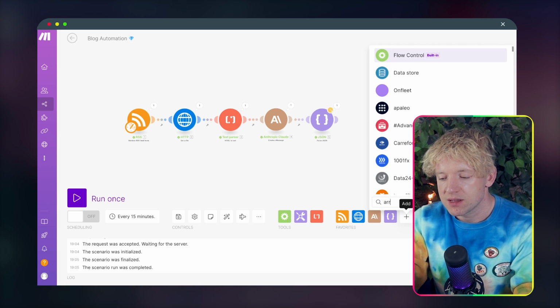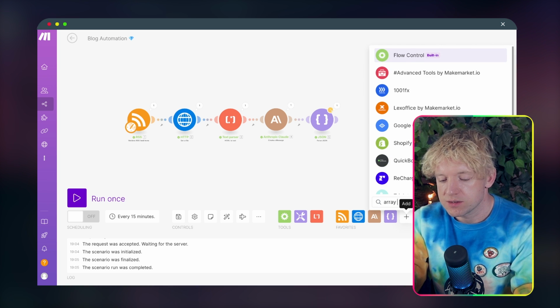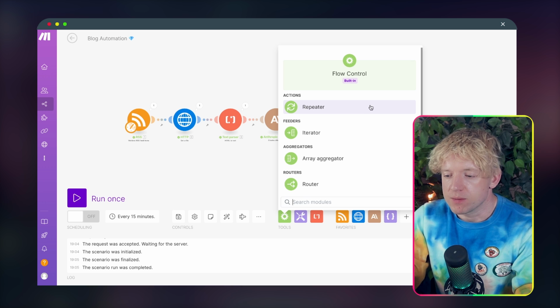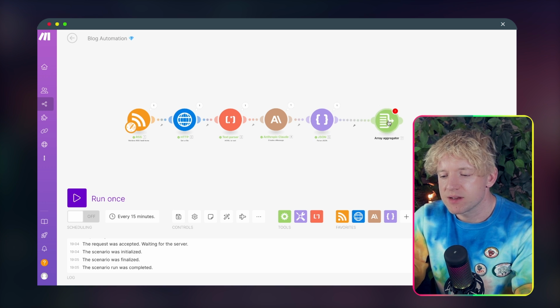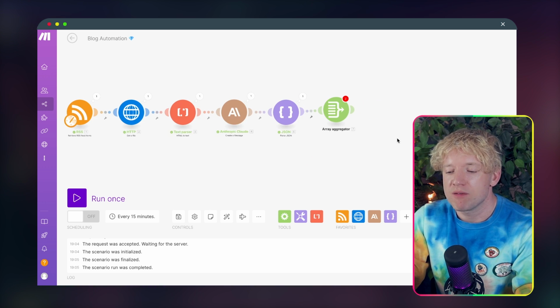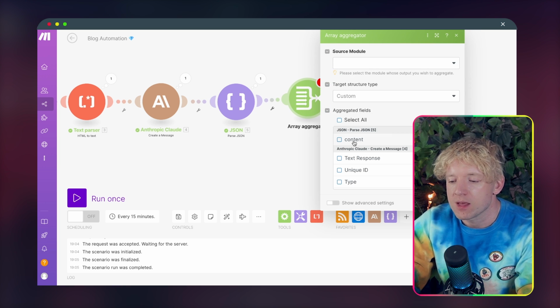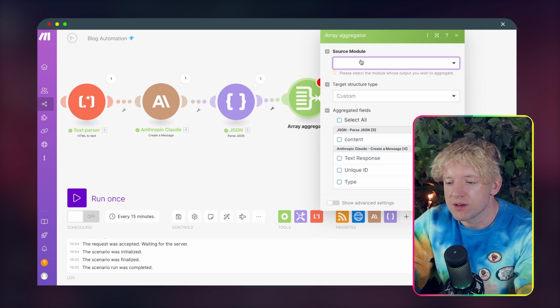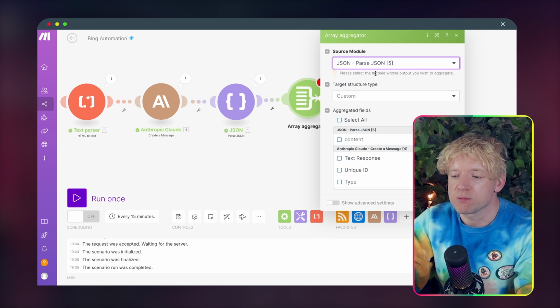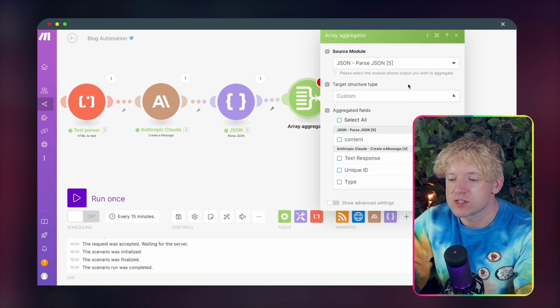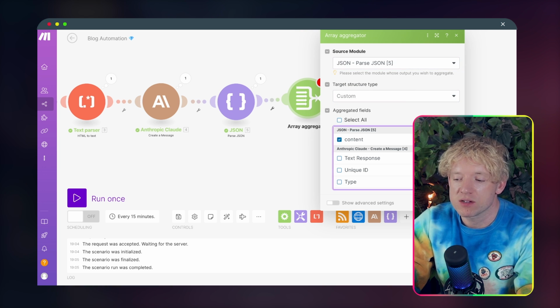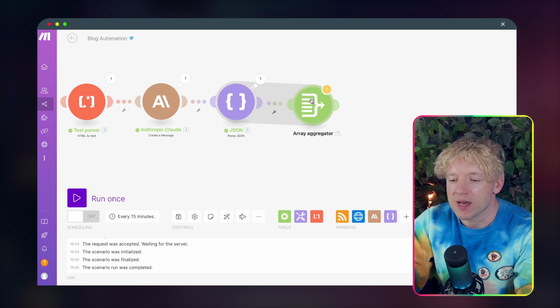The reason I'm doing that is because we come here, array aggregator, we come in, we pop him there. Now this guy should be able to see the output from the JSON, so we click on him. Let's have a look. We are looking for the source module, which is going to be the JSON parse JSON, target data structure, leave that as it is, and then you just click it on content, then you click OK.